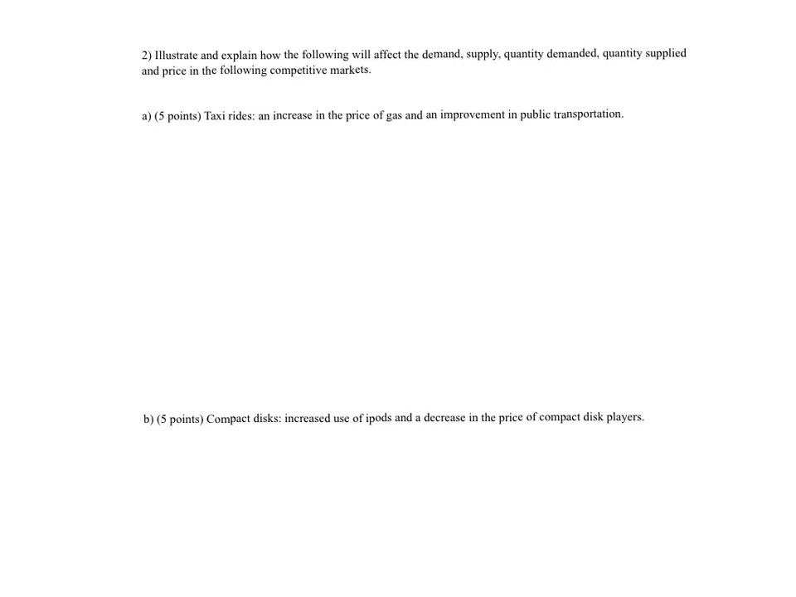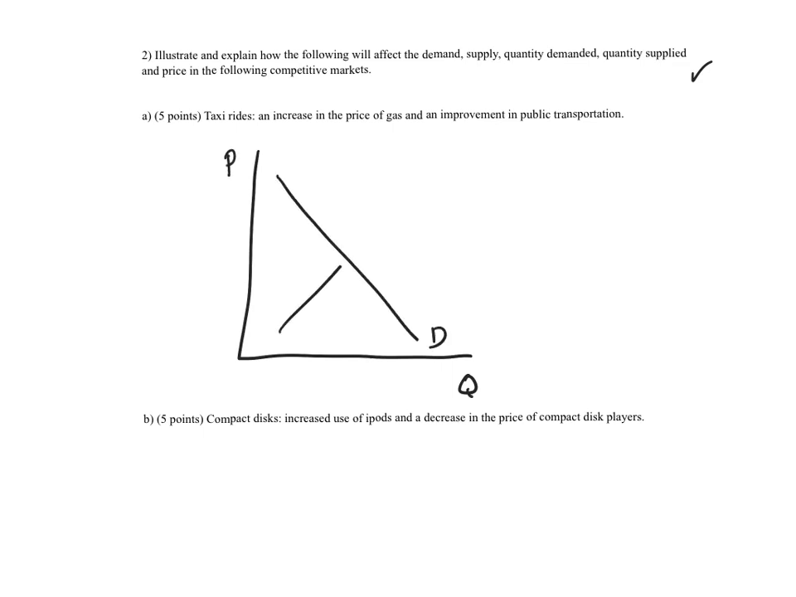Illustrate and explain how each of the following will affect demand, supply, quantity demanded, quantity supplied, and price in the following competitive markets. Taxi rides, an increase in the price of gas and an improvement in public transportation. So we'll draw our demand and supply graph to start. Our equilibrium quantity and our equilibrium price.